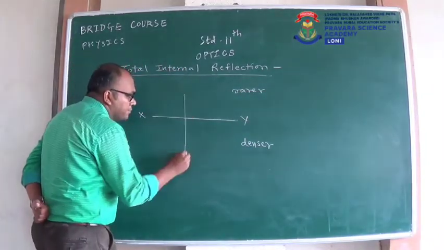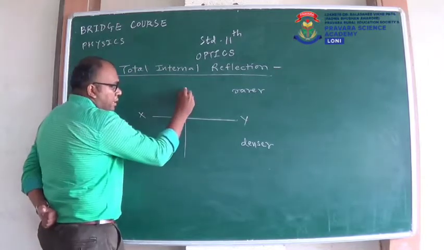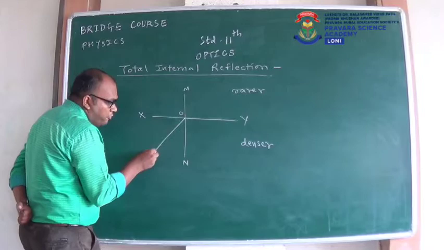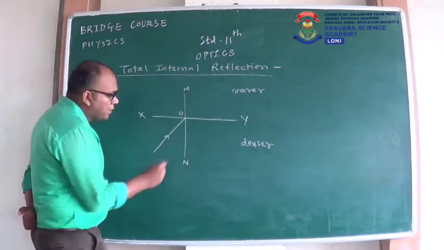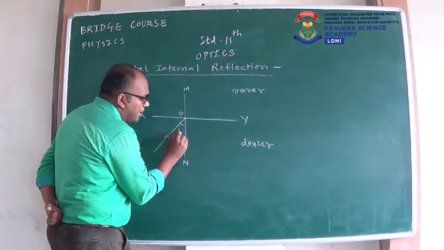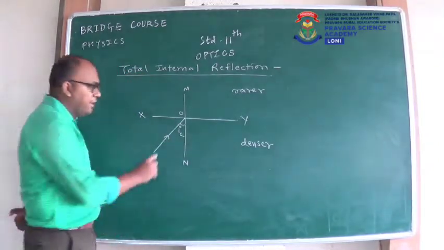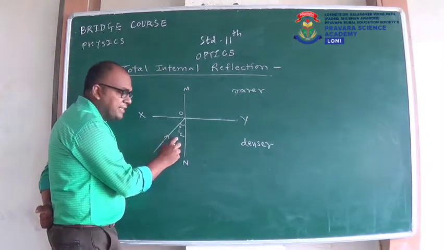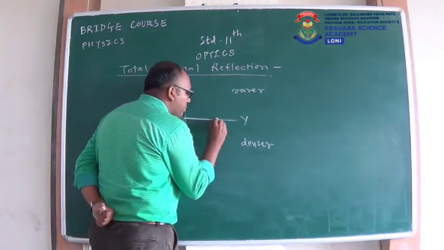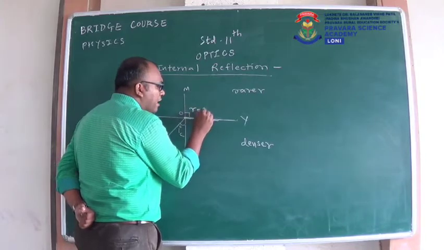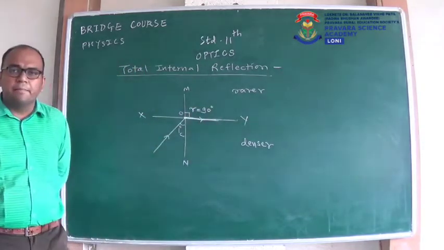This is our normal MN, point of incidence O. Light will come from the denser medium. The angle between the incident ray and the normal we call I, in this case IC. And when we consider this angle of incidence as IC, that means R must be 90 degree.